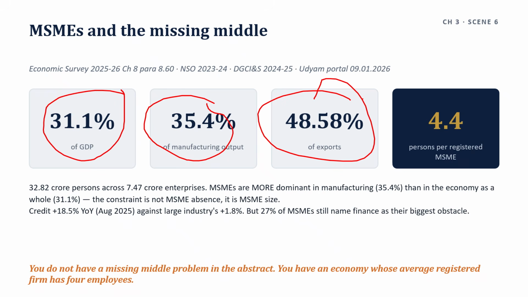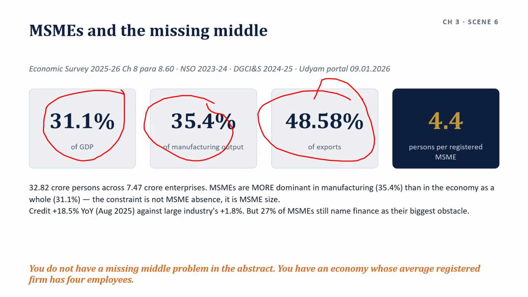Udyam carries more than 7.47 crore registered enterprises, reporting more than 32.82 crore persons, and that is the portal data as on 9th January 2026. So state the date. Two computations, and the first one is the missing middle expressed as a single number.